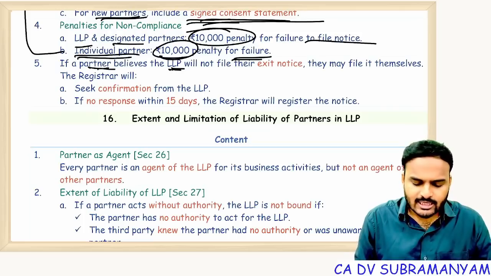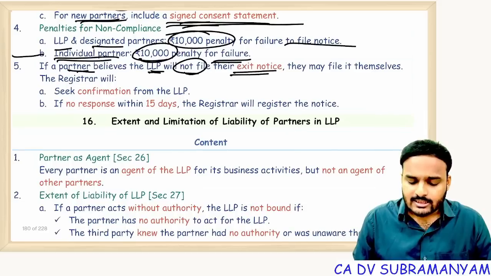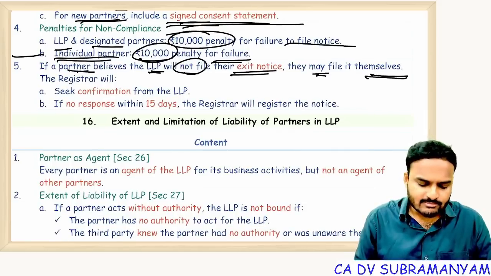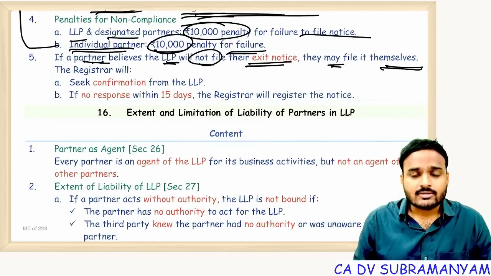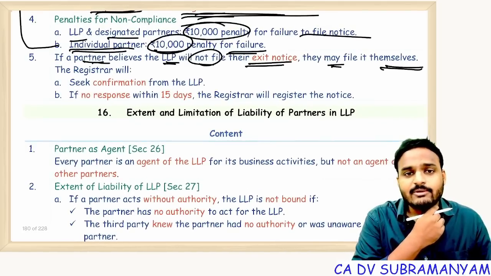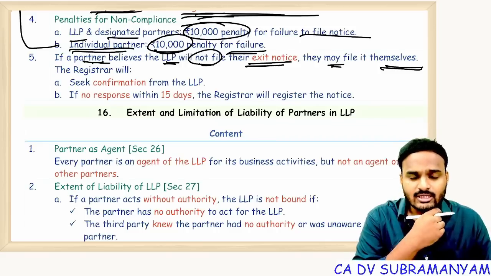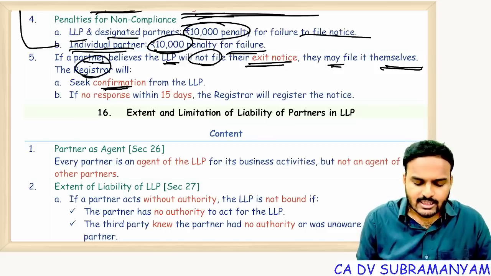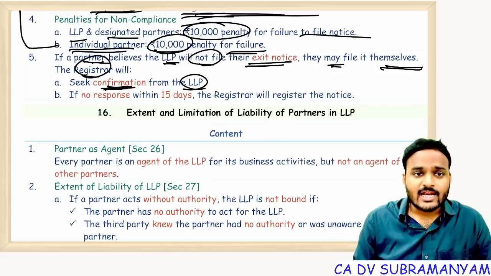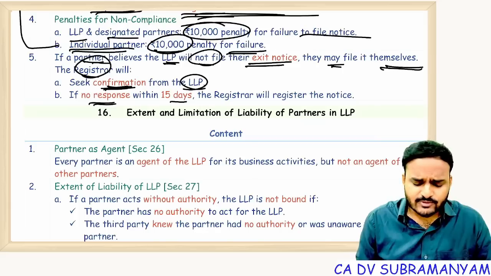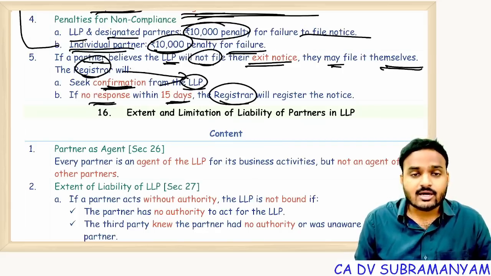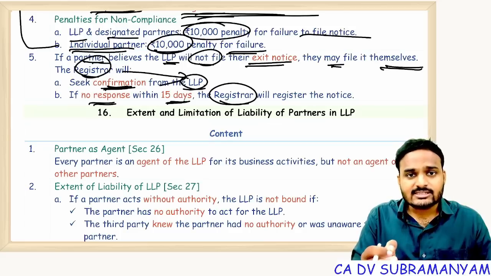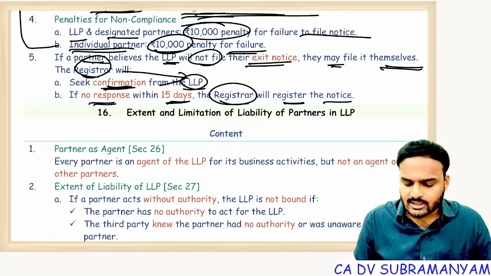If a partner believes that the LLP will not file their exit notice, they may file it themselves. That means what? The former partner, if he has a doubt that the LLP failed to file the exit notice with the ROC, can file it individually. Then the ROC will first ask the LLP for confirmation. If the LLP confirms it, or if there is no response within 15 days of giving intimation to the LLP, then the registrar assumes the resignation is valid and will register the notice.